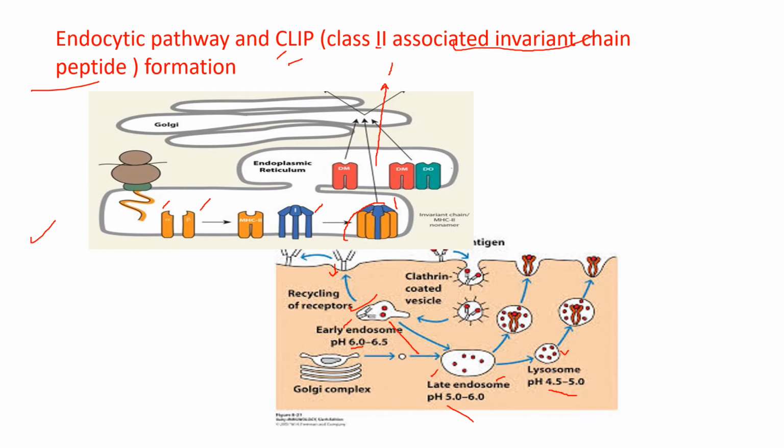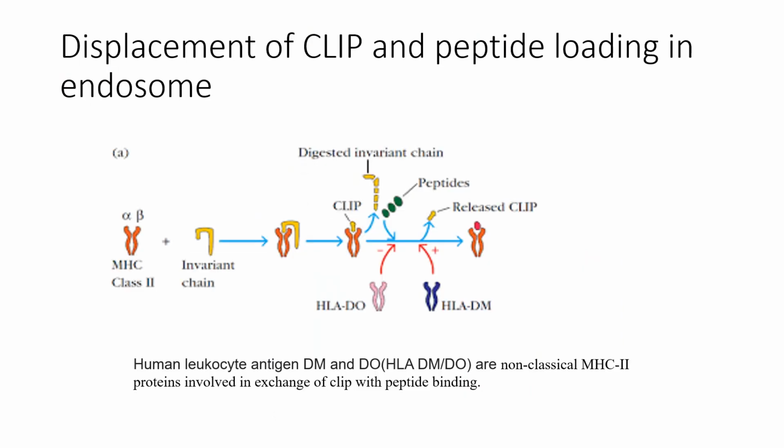In the next step, this CLIP gets removed and the peptide binding takes place. Now the displacement of CLIP and peptide loading in the endosome. MHC2 class alpha beta chain binds with invariant chain, and inside the endosomal compartment, because of the lower pH or acidic environment, Li chain gets degraded and it is called CLIP now. That is still occupying the antigenic binding cleft on MHC2. For the binding of antigenic peptide, CLIP has to be removed.